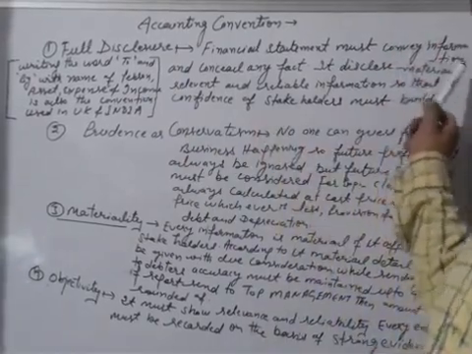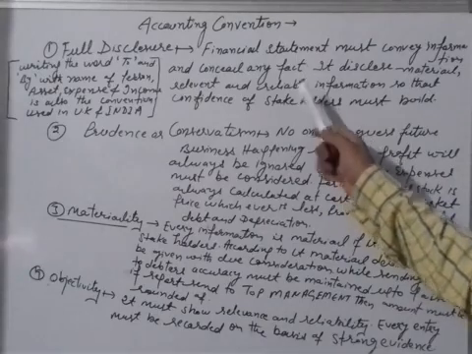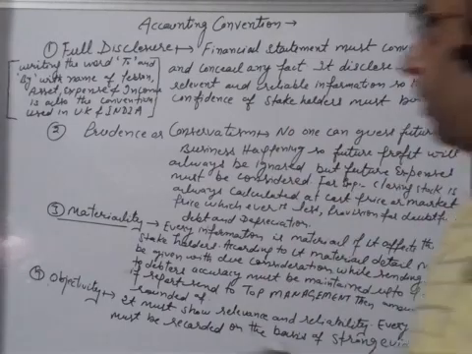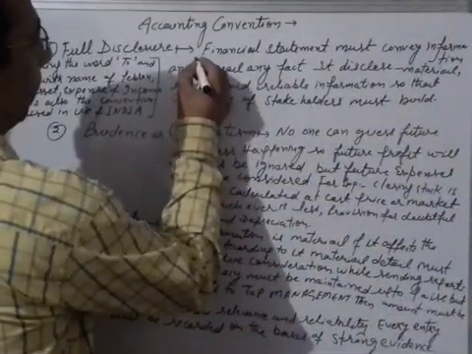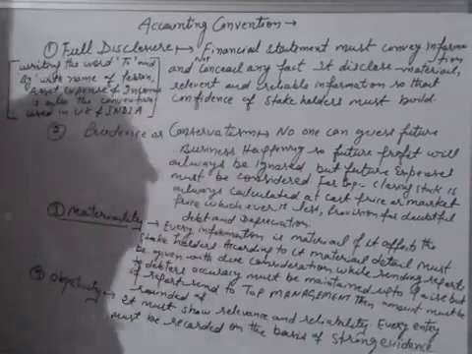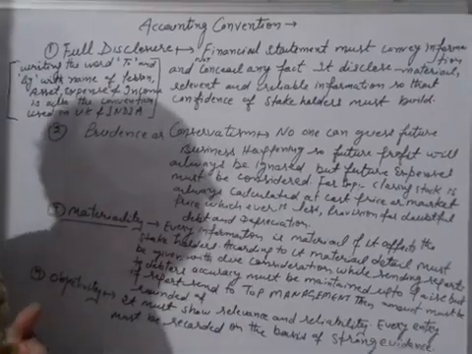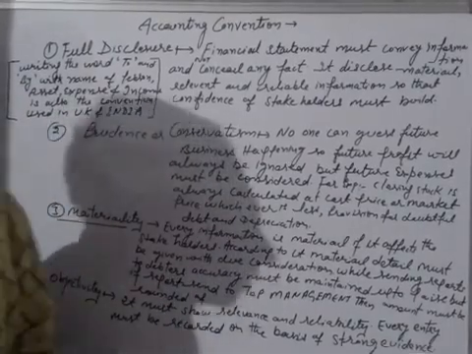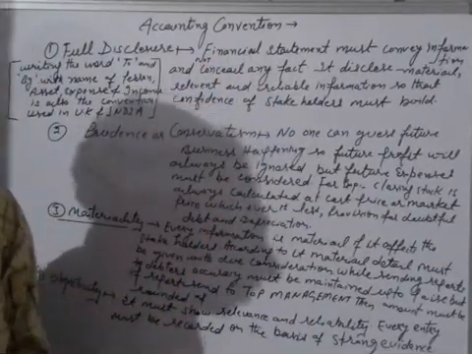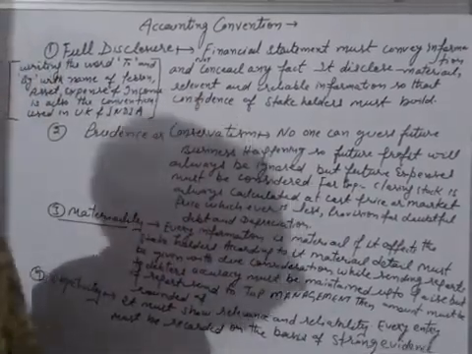Financial statements must convey the information and not conceal any fact. That means full disclosure means every accountant must show every piece of important information with the help of the financial statement. He doesn't try to conceal any facts, right?